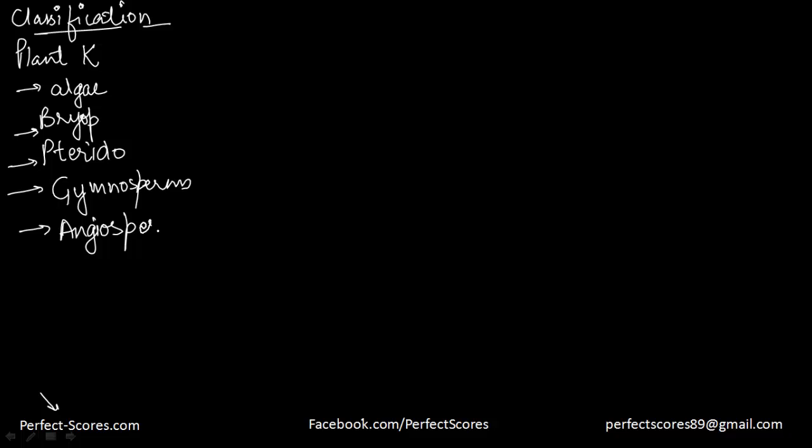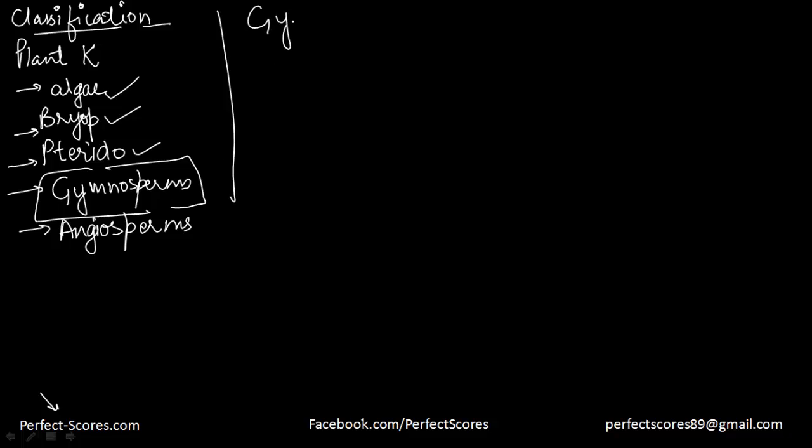So these are the 5 subcategories into which the plant kingdom can be divided. So we've already done algae, which is the most basic form of all plants, and then bryophytes and pteridophytes. So all the liverworts and mosses, again bryophytes, all that we have done. The next thing that we have to do is gymnosperms.